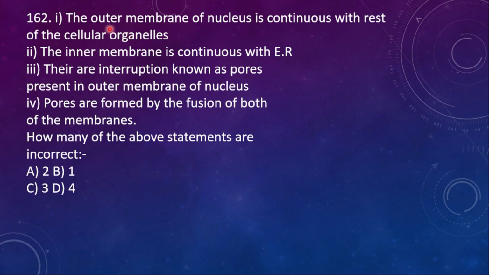162. 1. The outer membrane of the nucleus is continuous with the rest of the cellular organelles. 2. The inner membrane is continuous with ER. No, wrong. 3. There are interruptions known as pores present in the outer membrane of the nucleus. Yes. 4. Pores are formed by the fusion of both of the membranes. Correct. So here the right option is only 2. So only 1 and 4 are right.